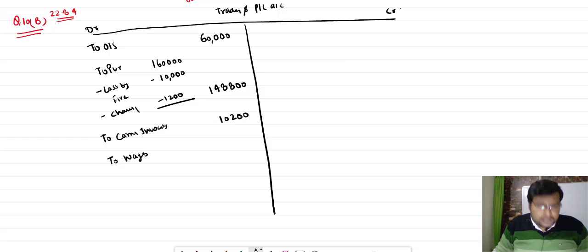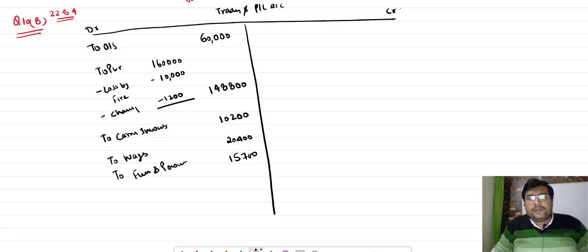How much wages is there? 20,400. After that, to fuel and power. Fuel and power is also used in the factory. So to fuel and power, it is 15,700.